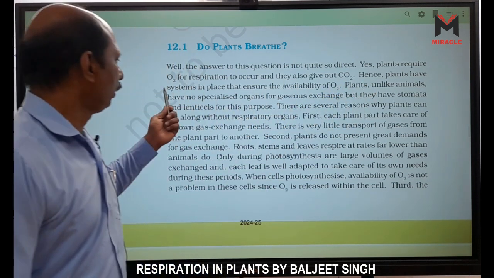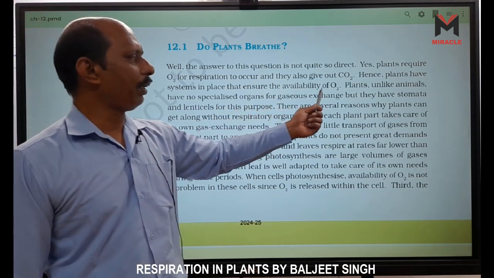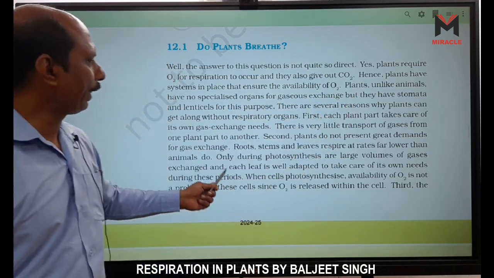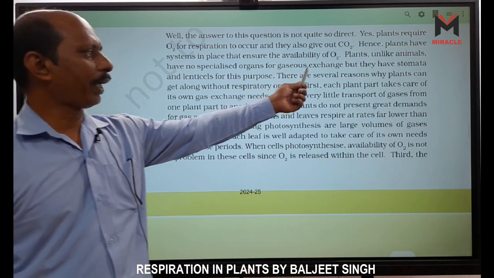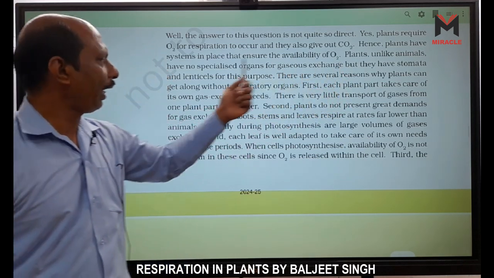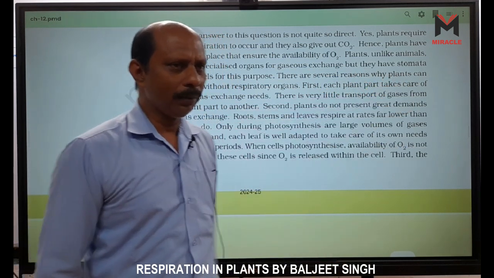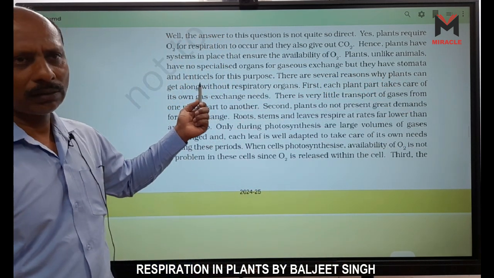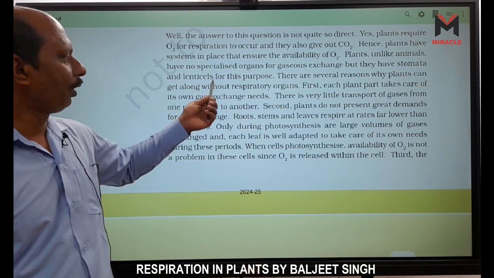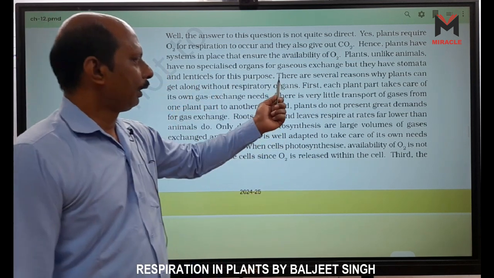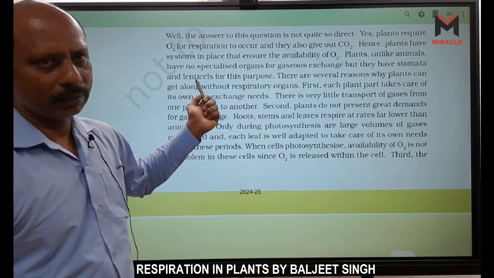Hence, plants have a system in place that ensures the availability of oxygen. Plants, unlike animals, have no specialized organ for gas exchange like lungs, but they have stomata, 98% stomata, and lenticels in bark and stem for this purpose. They have 2% from lenticels.